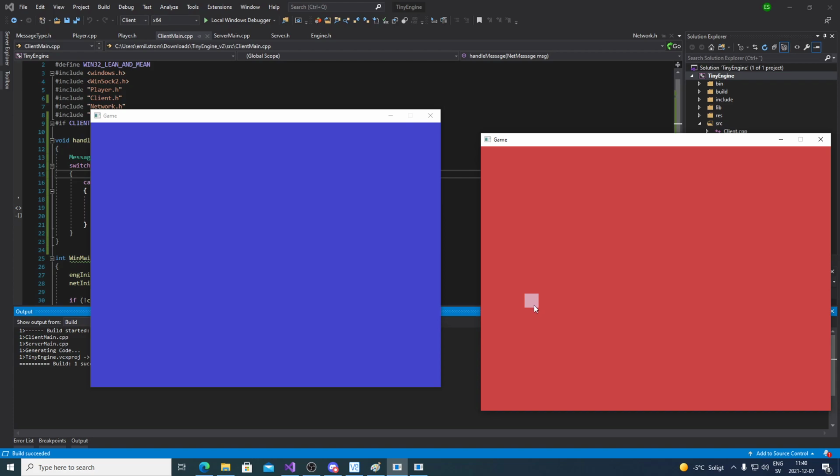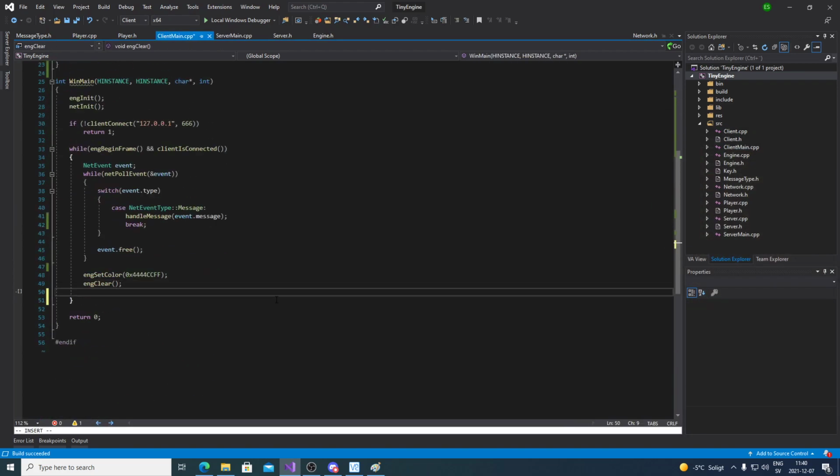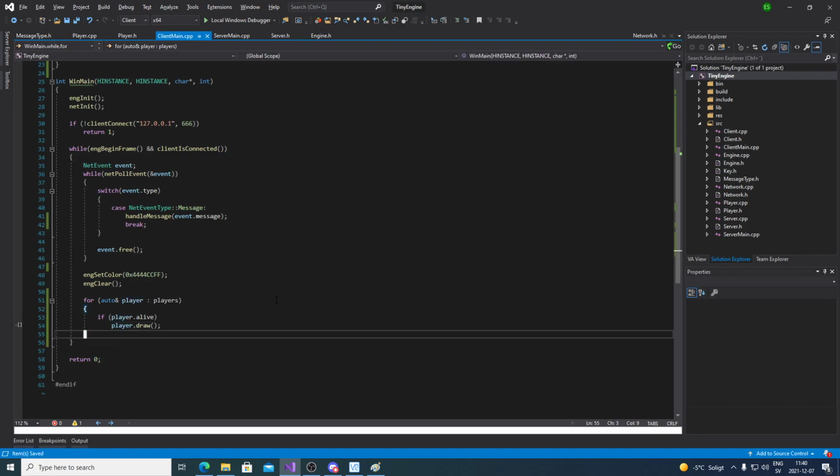So we connected here, but we're not seeing anything on the client. Can anyone explain to me why aren't we seeing anything? You aren't drawing players. Yes, exactly. I'm not drawing the players. So let's draw the players. For auto player in players, if player alive, player draw.